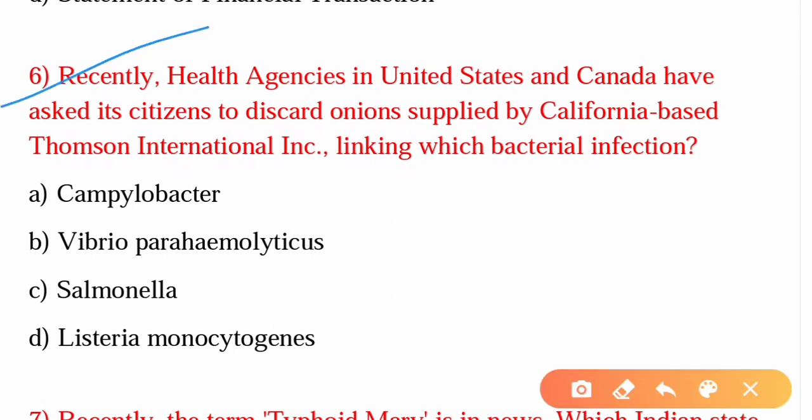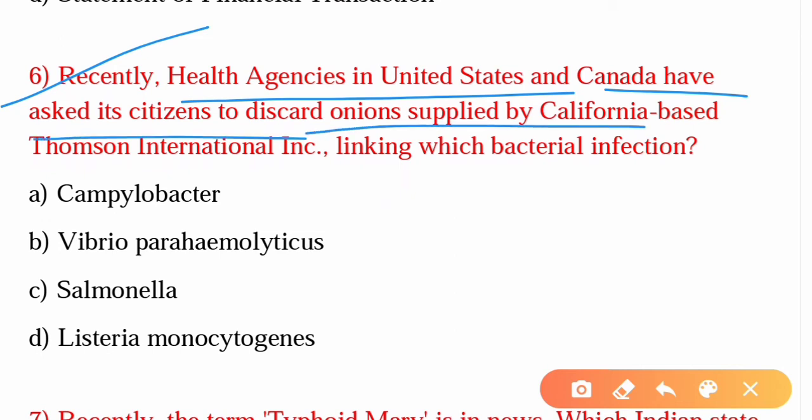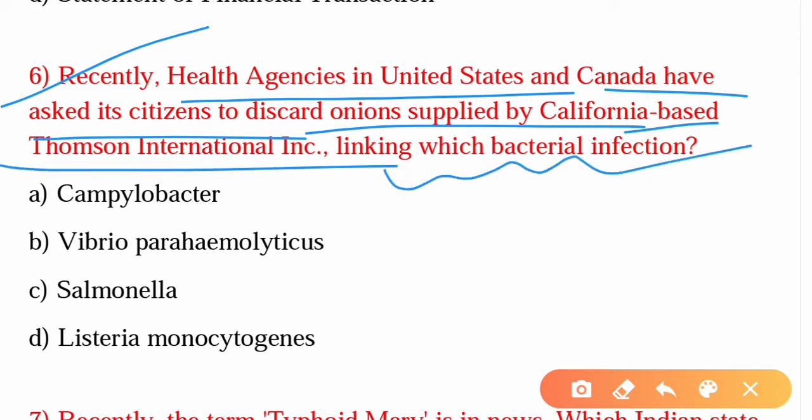Recently, health agencies in the United States and Canada have asked citizens to discard onions supplied by California-based Thomson International, linking them to which bacterial infection? The answer is C, Salmonella. This bacteria actually resides in animals, and when it enters the human body, it causes salmonellosis.